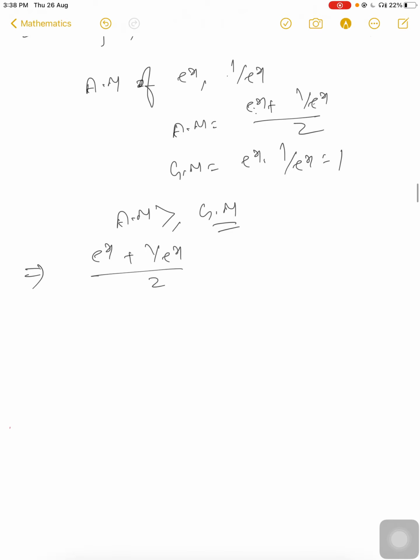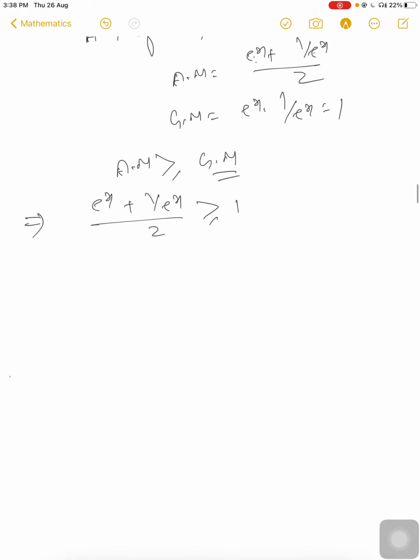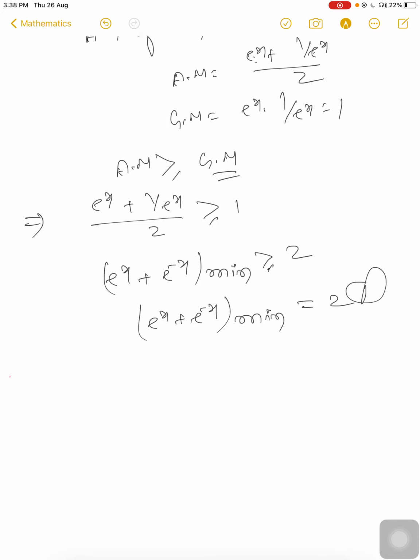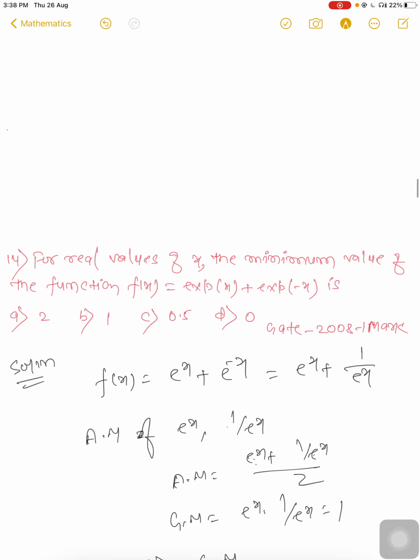So e^x + e^(-x) has a minimum value when you take the equality, so the minimum is equal to 2. Right answer is 2.